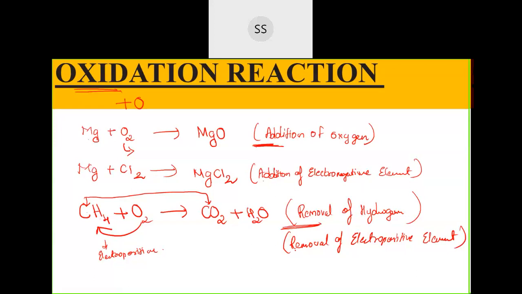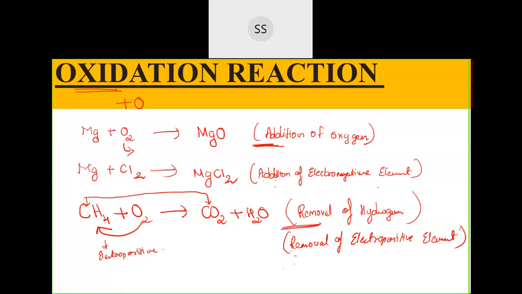Now two more definitions get added over here. There are many definitions, but we will start slowly. So addition of oxygen, removal of hydrogen, you already know. Now one more extra definition which is added over here: not only oxygen, if you find any electronegative element added to any element, then that also can be called oxidation.